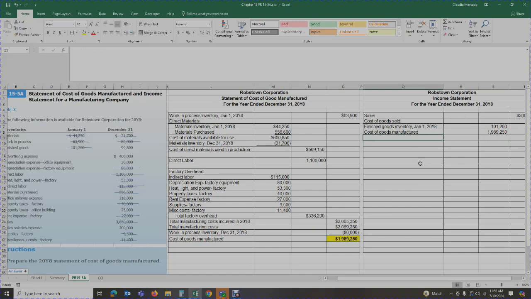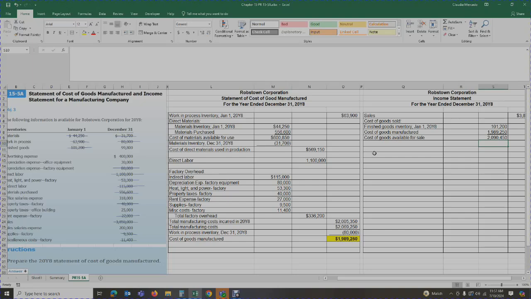So the total that we have here is the cost of goods available for sale. This is what we actually have available in our business, in our warehouse, to sell to our customers. So we're going to add those two together. These are finished products that are available to be sold to our customers. So that gives me $2,090,450.